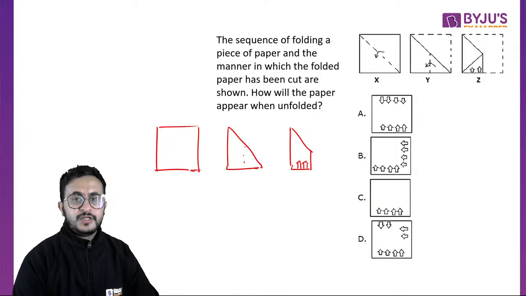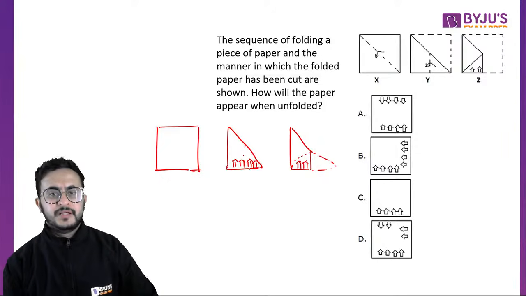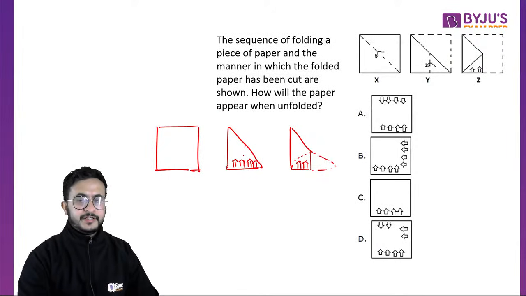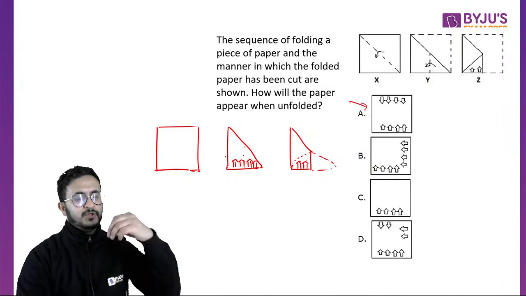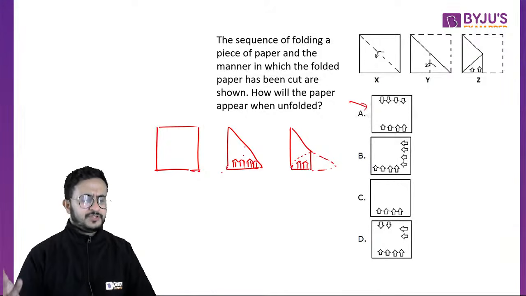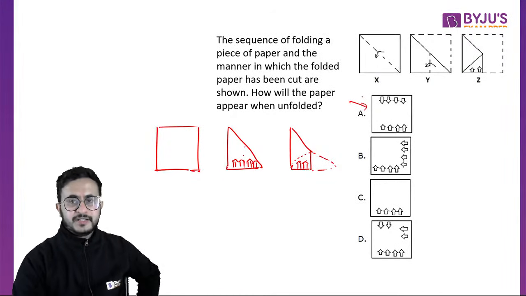They cut two arrows. Now if you bring this triangle outside again, what will happen? This triangle had double layers, right? There were two layers. So this will also show two arrows this side. Now, when you unfold it, the natural thing some people might think of is option A. They will say it is on the bottom, so it will be on the top. That is the natural perception, right? We see that the arrows are on the bottom, so they will be on the top also.